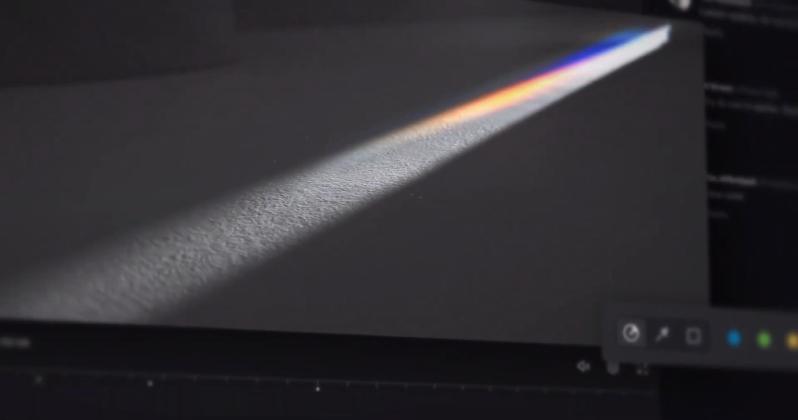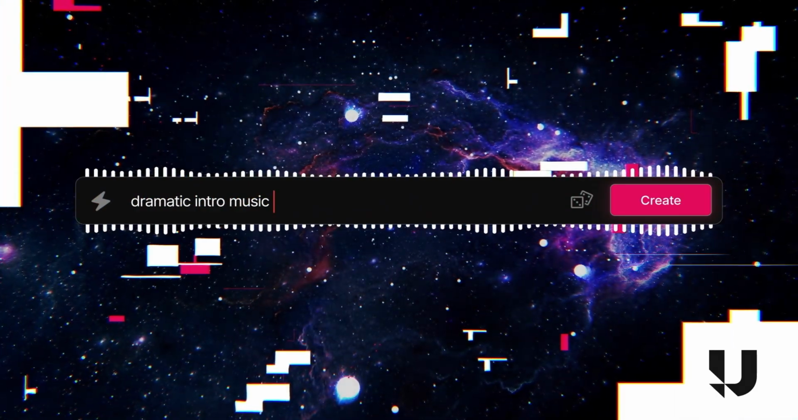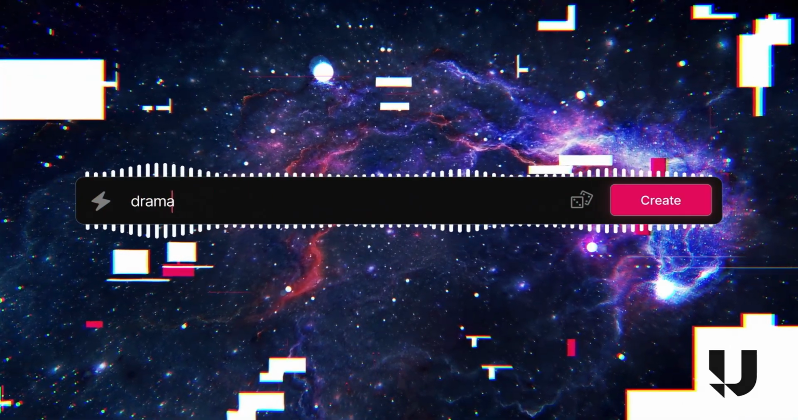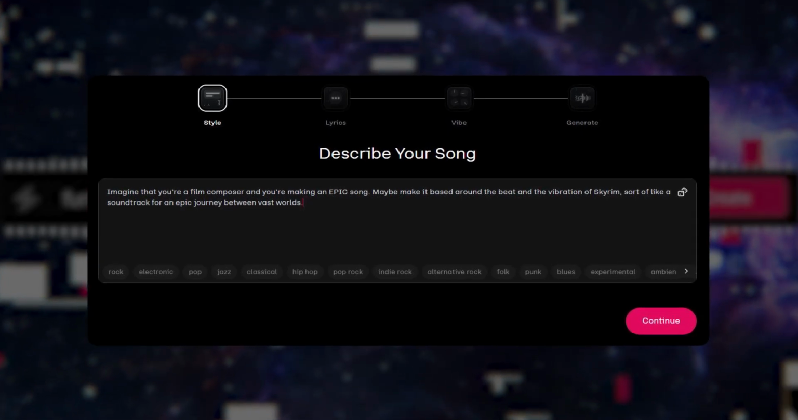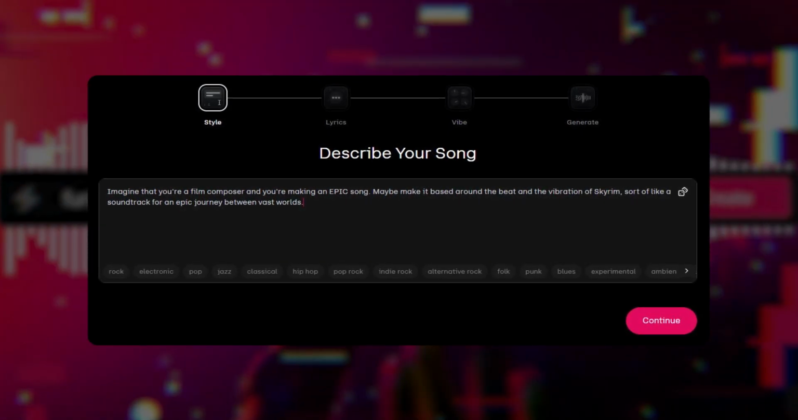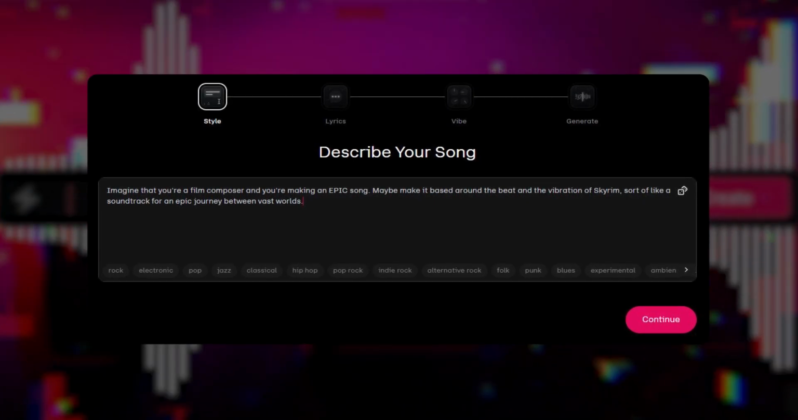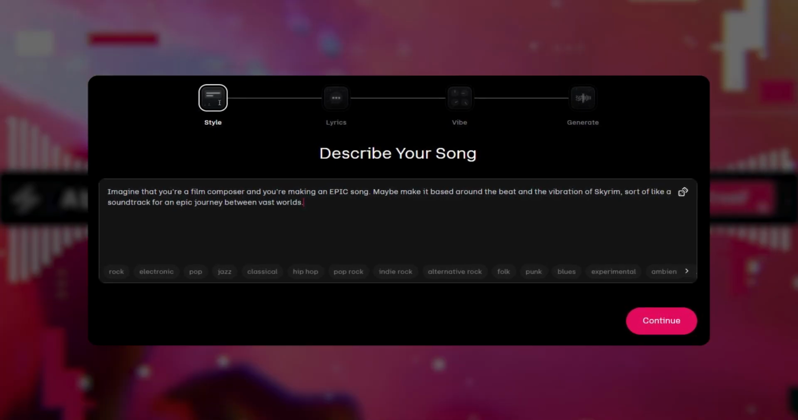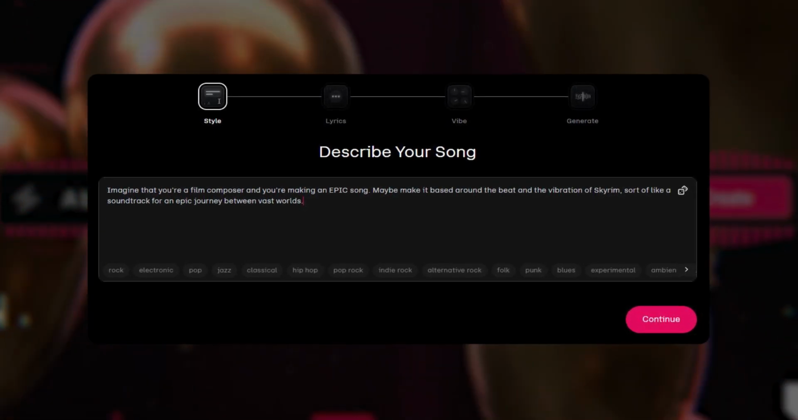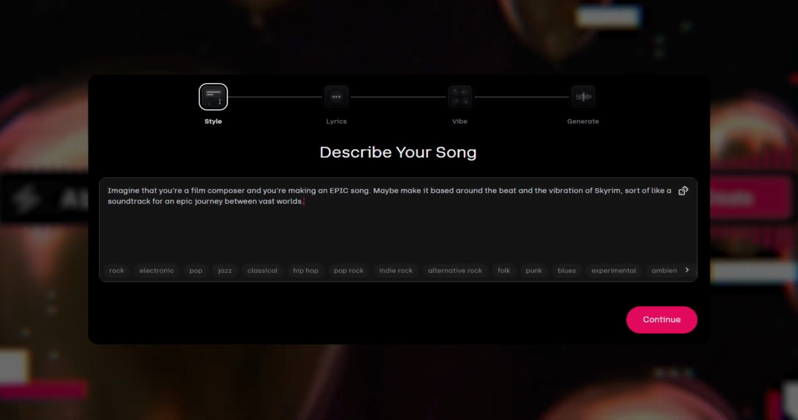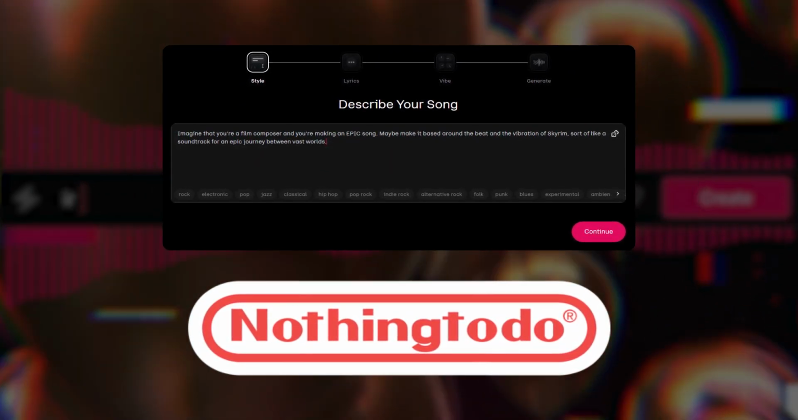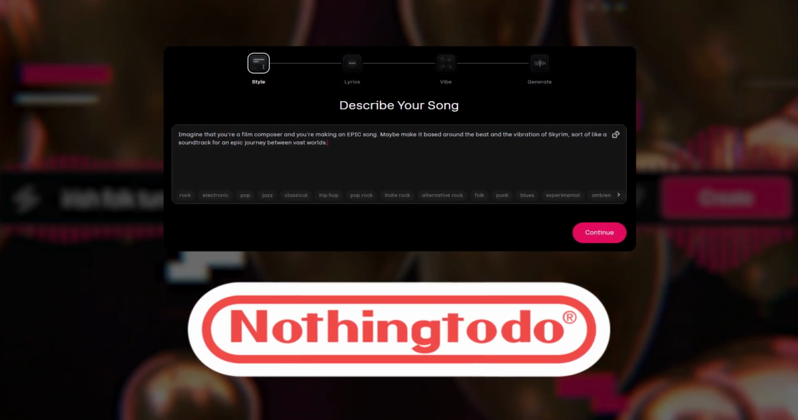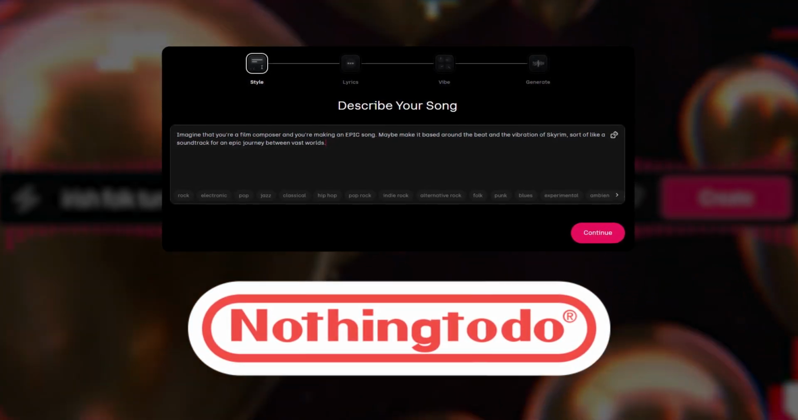We use CapCut. Okay, CapCut is the fastest, the easiest, and I also used Udio for the music. So I asked Udio, again through a prompt, I said, imagine that you're a film composer and you're making an epic song. And I asked it to make something around the beat and the vibration of Skyrim, like this epic journey scenario. And so it did that. It did an amazing job. It's an original song. And then I just added a really silly Nintendo-esque song in the middle of when they go to the boardroom. And then I added Konnichiwa.